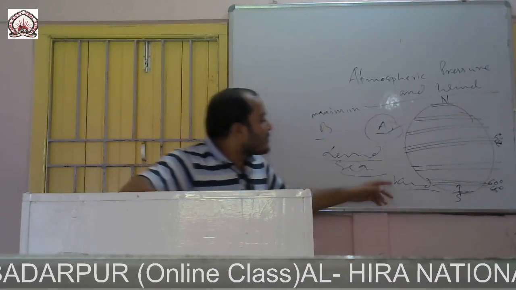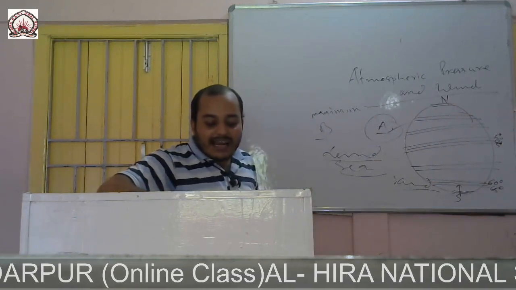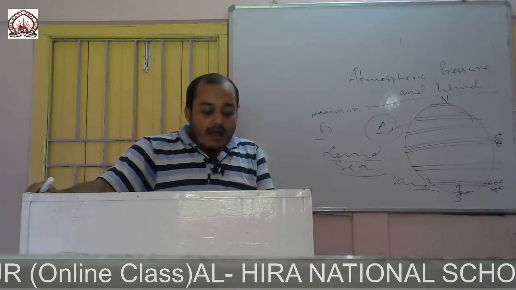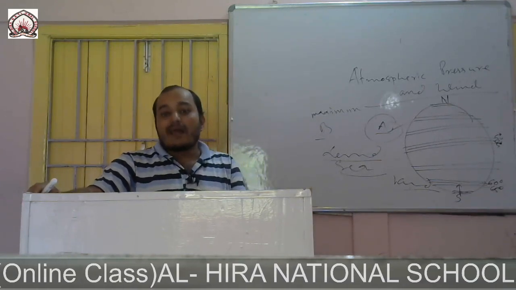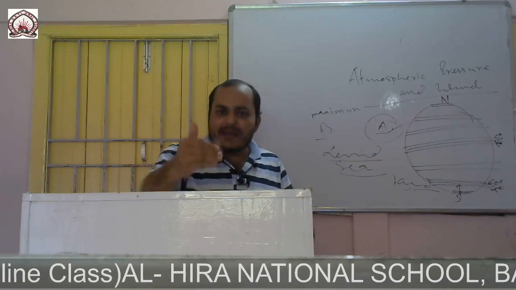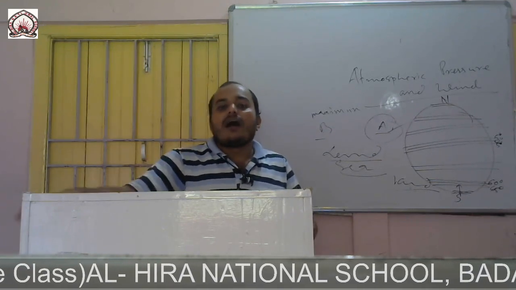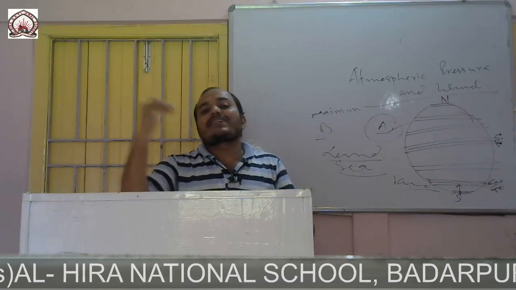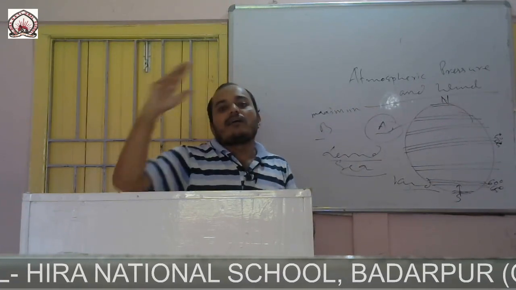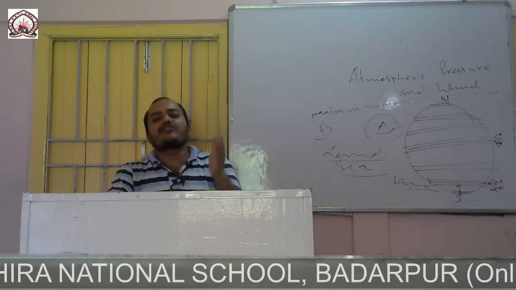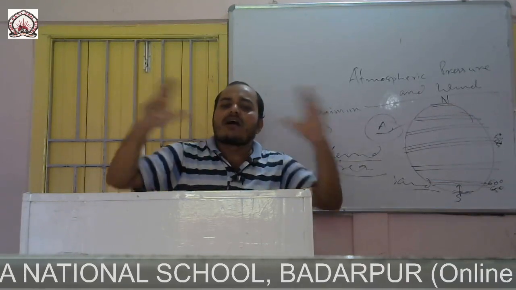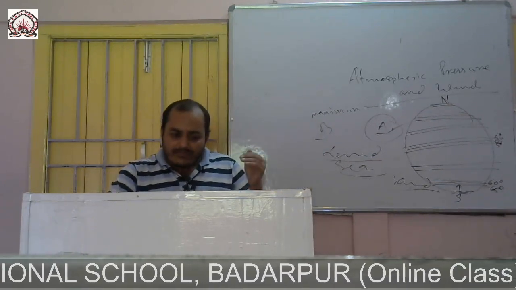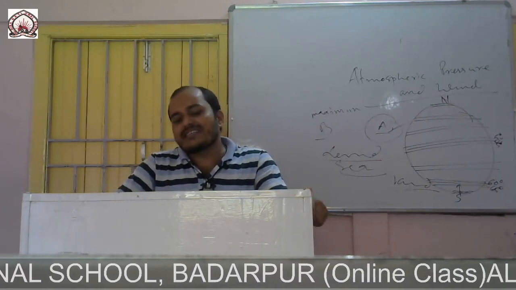Clear? Similarly, what is land breeze? During the night time, land loses heat more quickly than the sea. At night also you can experience this. At night you can visit any pond or large water body, or check during the summer season, at 8 or 9 p.m., and you will find that the water in the water body is warm. So during the night, land loses heat very quickly.